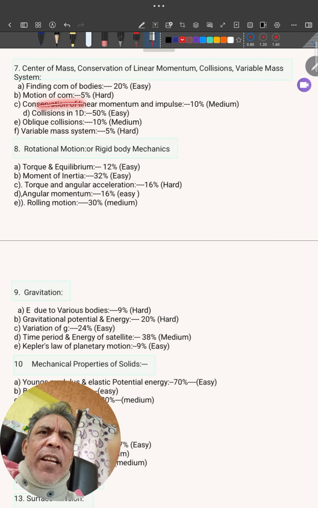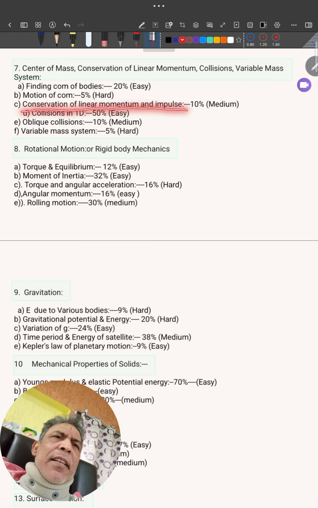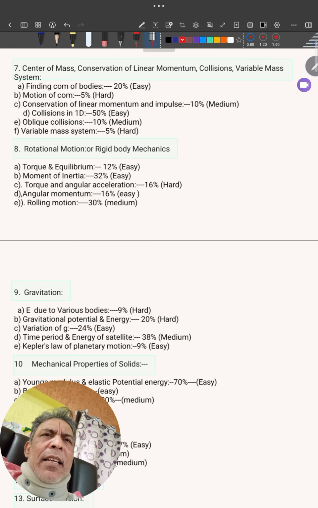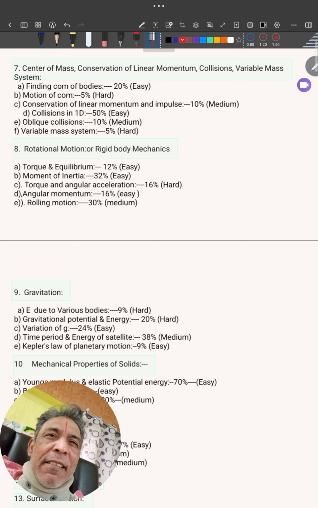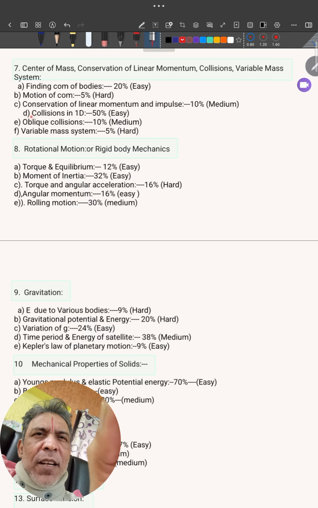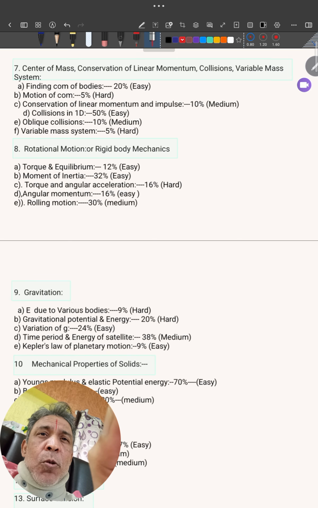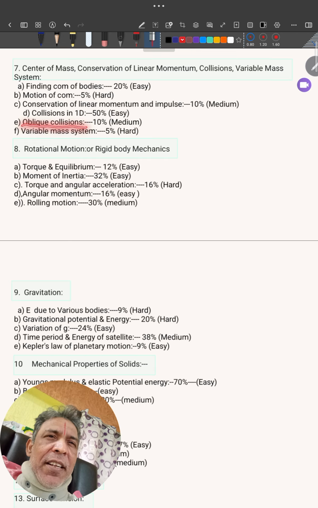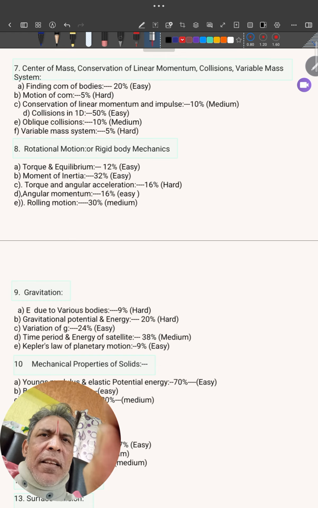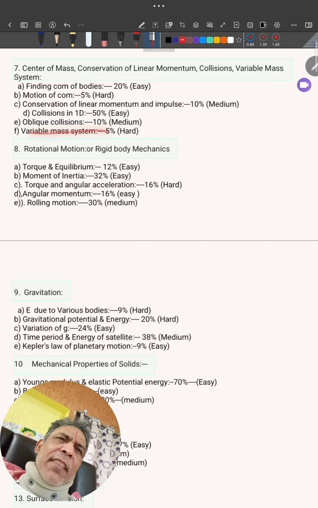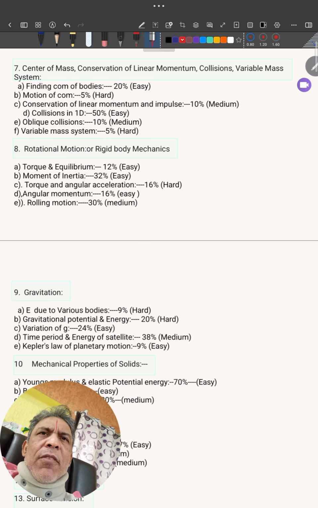Then conservation of linear momentum and impulse. This topic, conservation of momentum and impulse, the weightage is 10%. Then collisions in 1D, 50%. Very, very easy topic. Just you should know conservation of momentum and coefficient of restitution formula. You can manage this topic. Highest, 50% weightage is given. Two-dimensional collision or oblique collision. Very difficult. Leave it, not needed. I put medium, actually it's hard. Then variable mass, very difficult. Leave it.